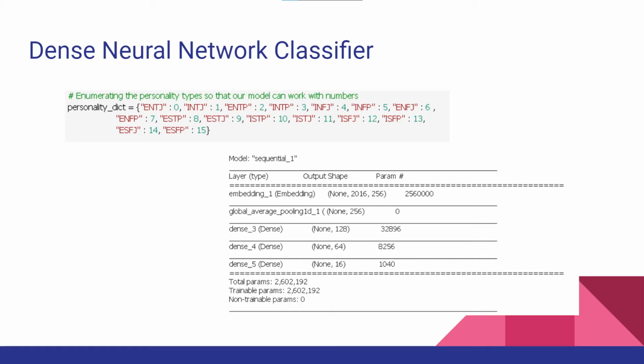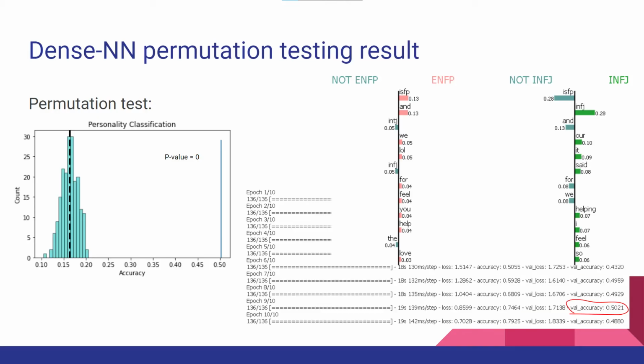The last layer uses a softmax activation, which outputs a probability distribution for the post over each of the 16 different personality types. The metric used for performance here was accuracy, and after just 9 epochs, the model was able to classify the test data with 50.2% accuracy.